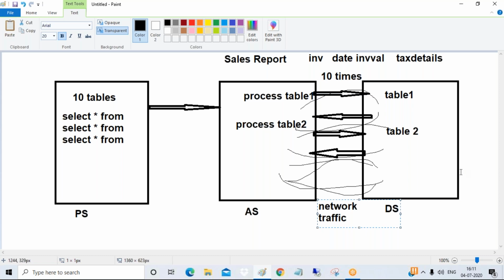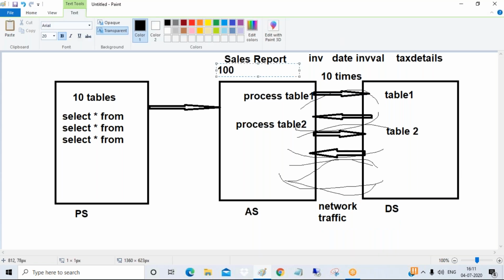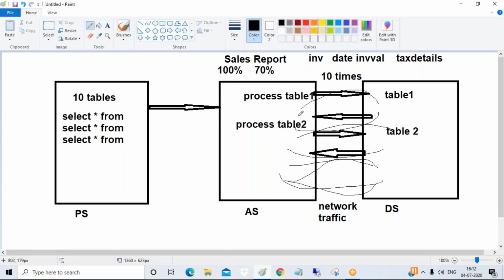Suppose your report takes 100% of the time: 70% of that time is consumed by this network traffic only. The entire life of your program and system will be spent in this network traffic.